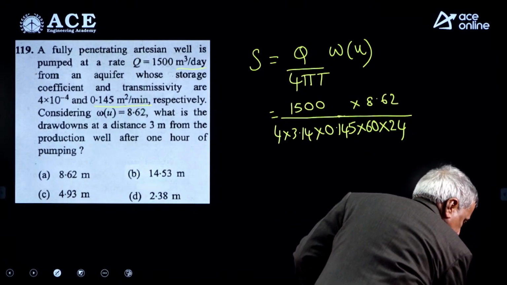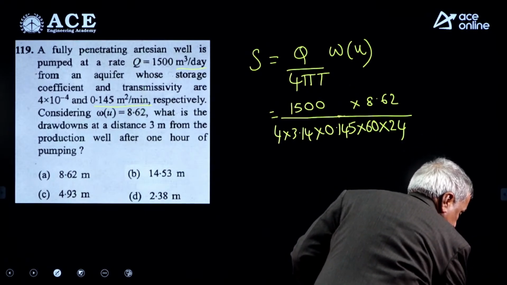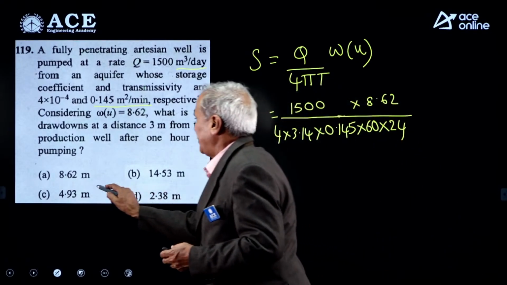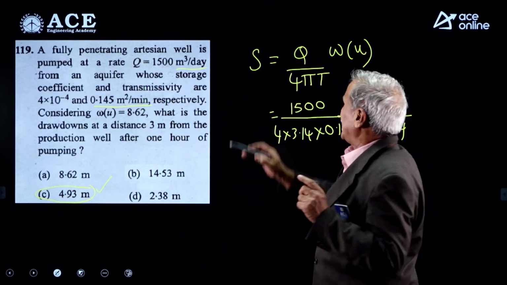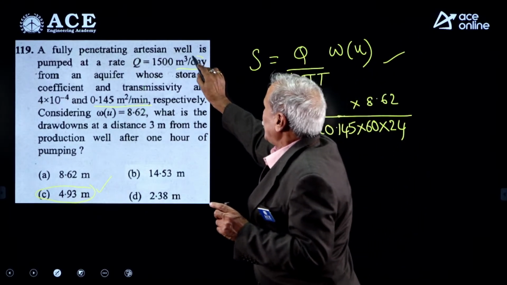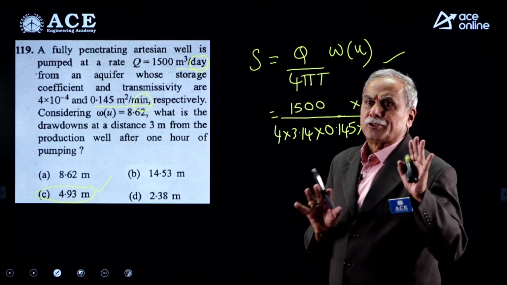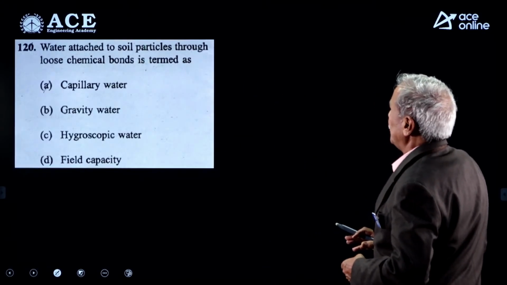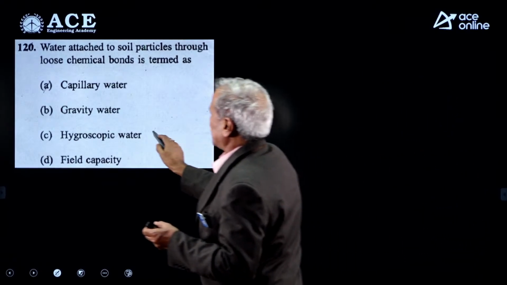The correct answer is 4.93 meters. Only 2 steps in the solution. One is the remembrance of the formula. The second one is being careful about the conversion of the units, day, minute. If you remember those two, the problem is simple. Water attached to the soil particles through loose chemical bonds, simple hygroscopic water.